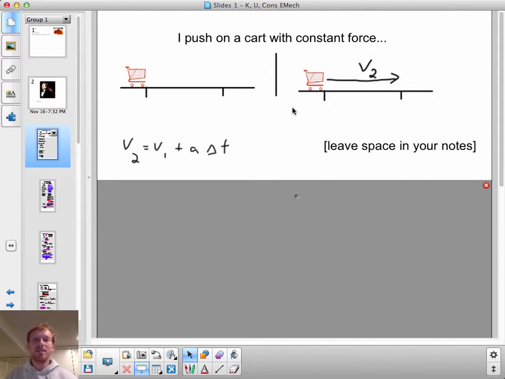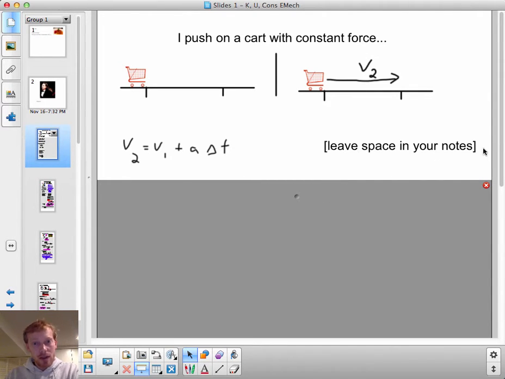You may remember that during our unit on momentum, we imagined pushing on a cart with constant force. We may have actually had Constance the chipmunk push on the cart with constant force. And we said that because there's a force acting on this cart, it will experience an acceleration. And if you compare two time moments when there's constant acceleration, v2 equals v1 plus a times delta t.